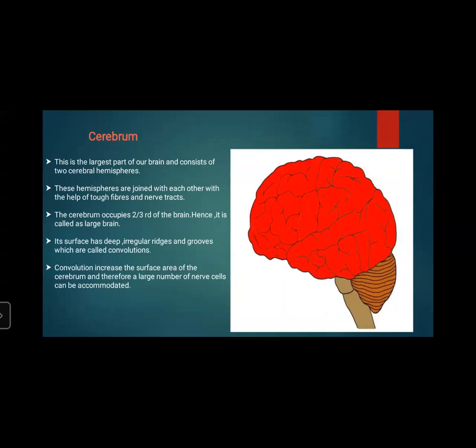Now the cerebrum. This is the largest part of our brain and consists of two cerebral hemispheres. These hemispheres are joined with each other with the help of tough fibers and nerve tract, and the cerebrum occupies two-thirds of the brain. Hence, it is called the large brain. Its surface has deep irregular ridges. You can see the black color lines. These are the deep irregular ridges and grooves called convolutions, and these convolutions increase the surface area of the cerebrum, and therefore a large number of nerve cells can be accommodated.